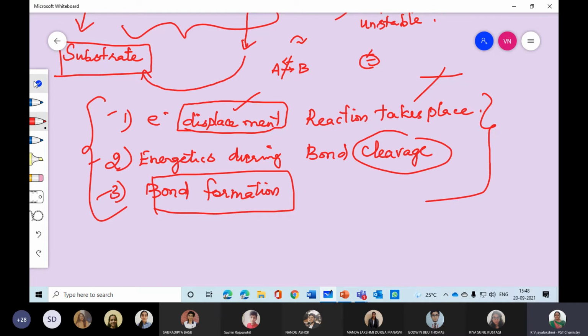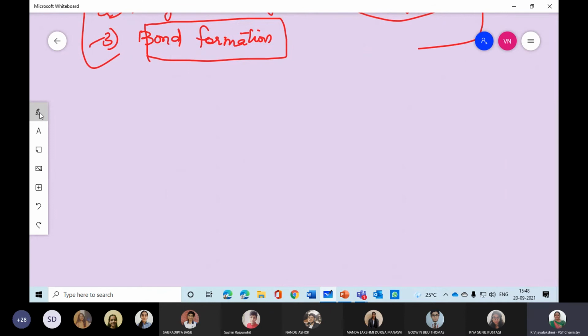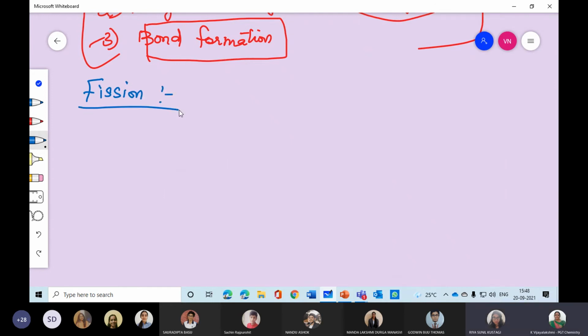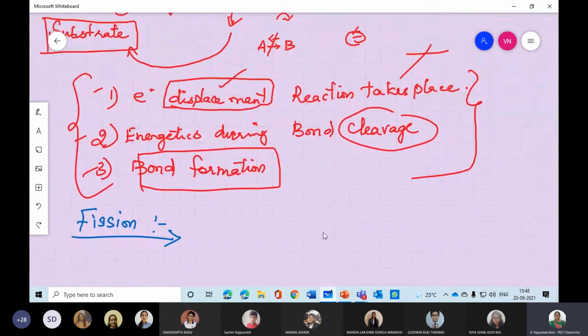In this point, they have given the word fission. What do you mean by fission? Can anybody tell? Fission, it is breaking. Exactly. Fission is the name of the breaking. So when it is breaking, where and how it is breaking, we are going to see in this. I will bring out the same point.